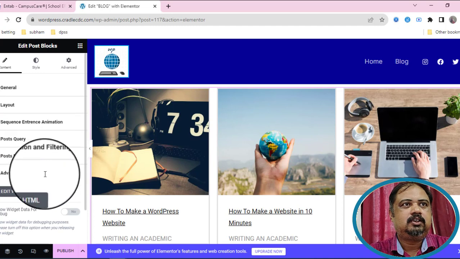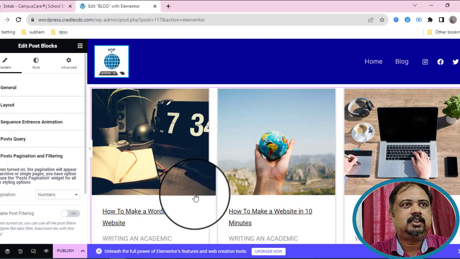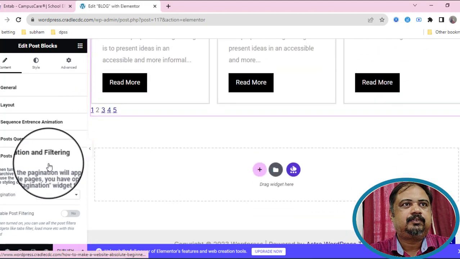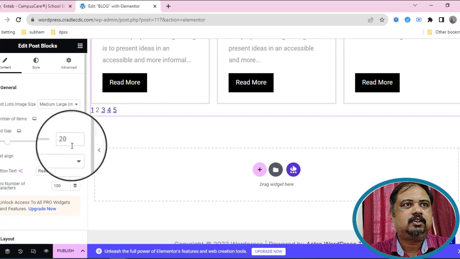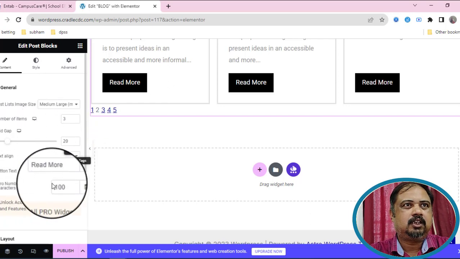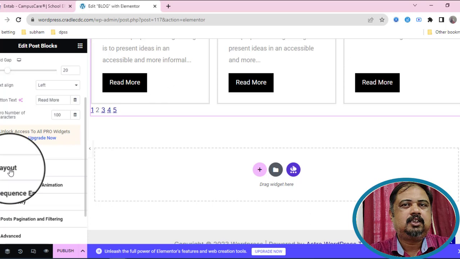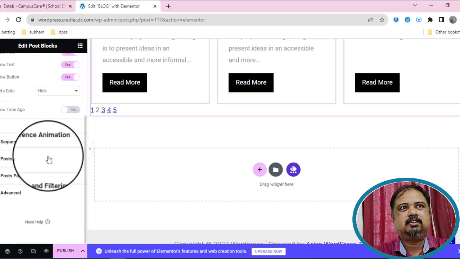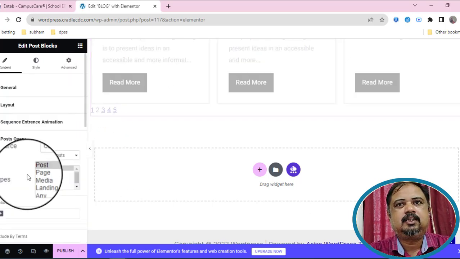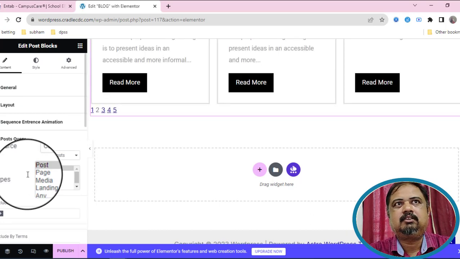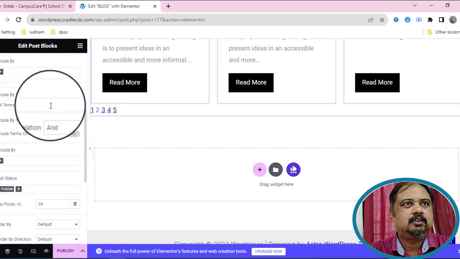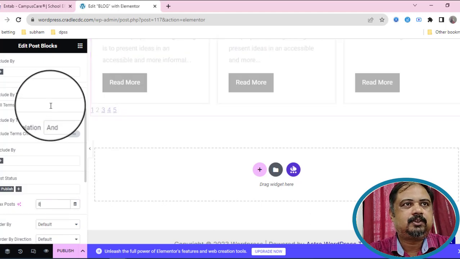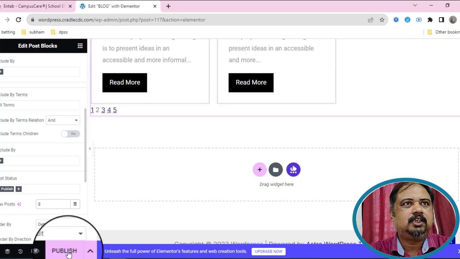So button is there, sequence, post. See there, maximum posts, I set to 6. Okay, yeah. Now it shows 6. Post pagination, we need that number.